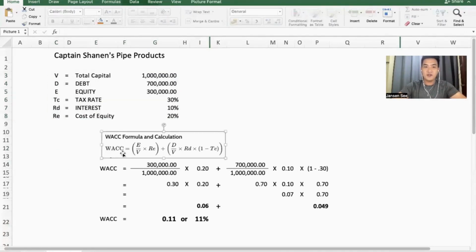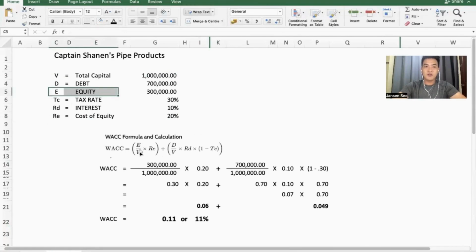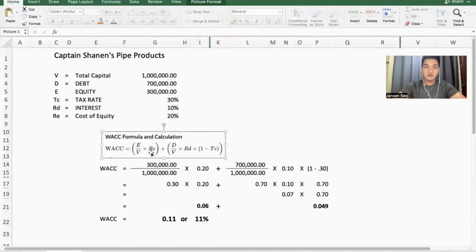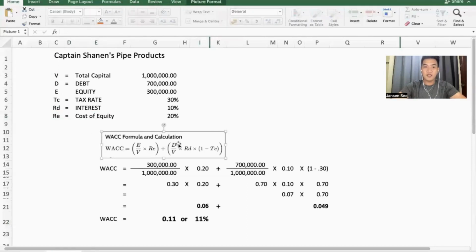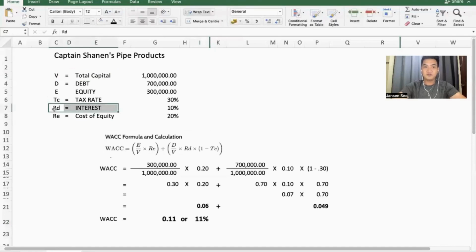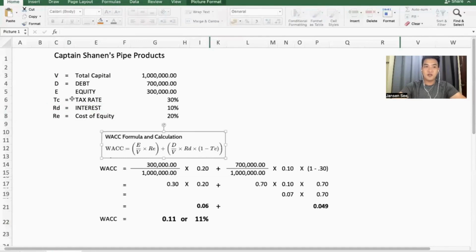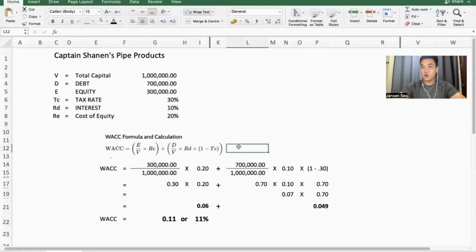So, WACC is equal to E, which is the equity, divided by the V, or the total capital, times the RE, or the cost of equity, plus the D, or the debt, divided by the total capital, or the V, times the RD, or the interest, times 1 minus the TC, or the tax rate, because we are going to deduct the tax. So let's go to the computation.